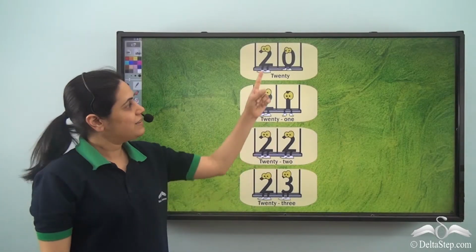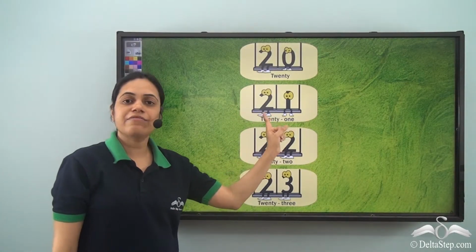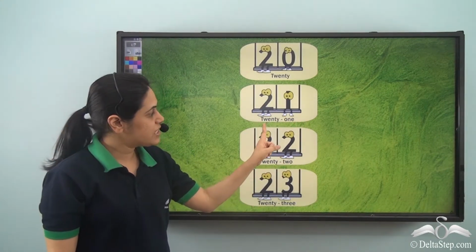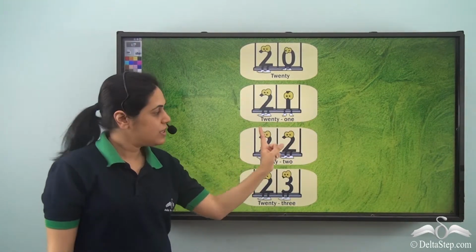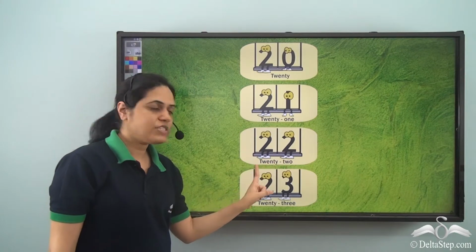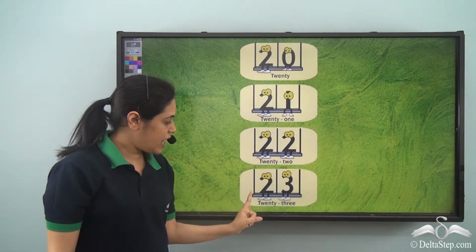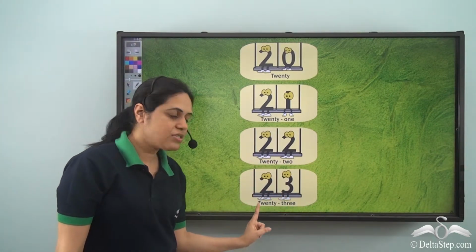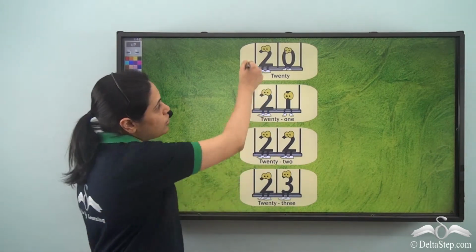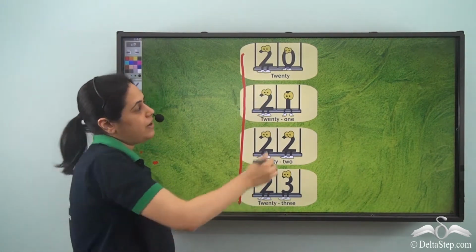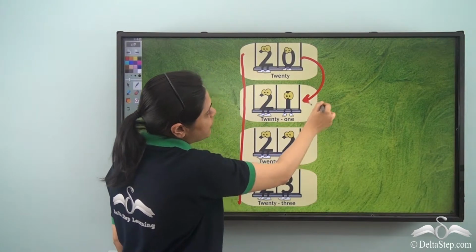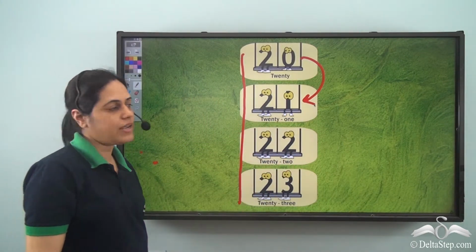So we have seen that after 20, I have 21, then I have 22, then I have 23. This 2 remains the same, and 0 gives way to the next number, which is 1.